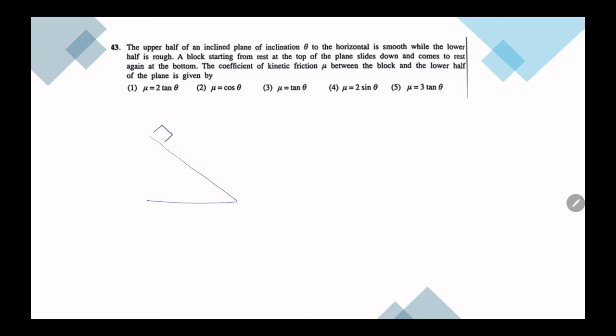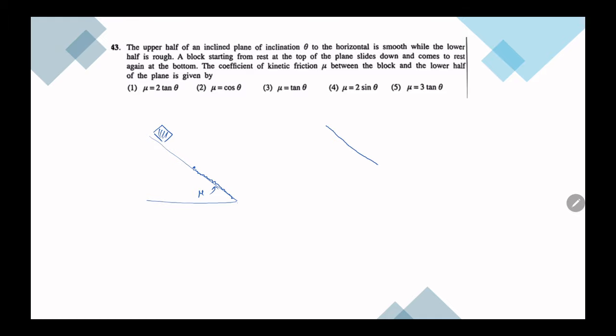Here we have a block on an inclined plane which is sliding down until half the distance. The plane is smooth, and after that the plane is rough, so it will lose energy. So here we want to find what is the coefficient of kinetic friction mu.